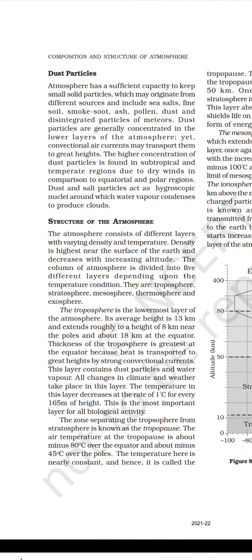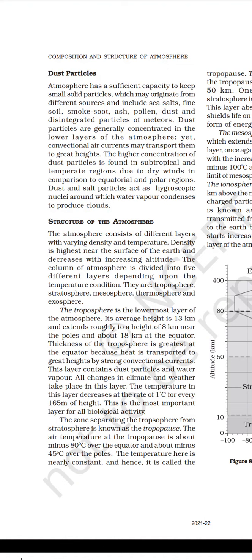The troposphere is the lowermost layer of the atmosphere. Its average height is 13 kilometers and it extends roughly to a height of 8 kilometers near the poles and about 18 kilometers at the equator. The thickness of the troposphere is greatest at the equator because heat is transported to great heights by strong convectional currents.